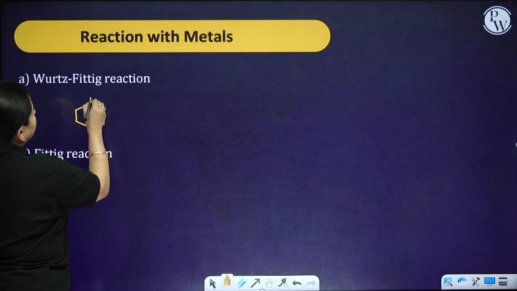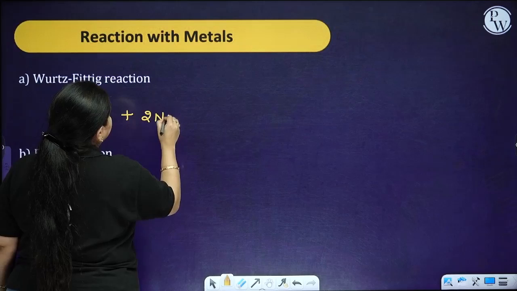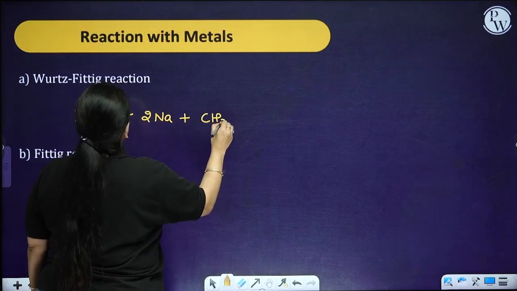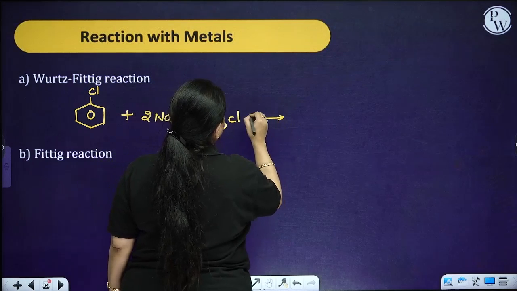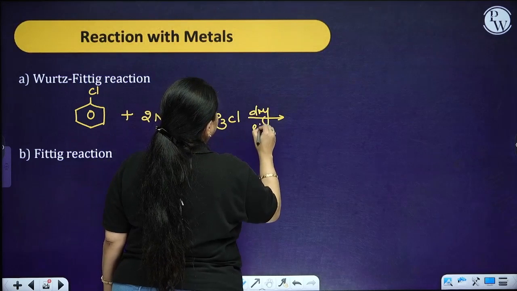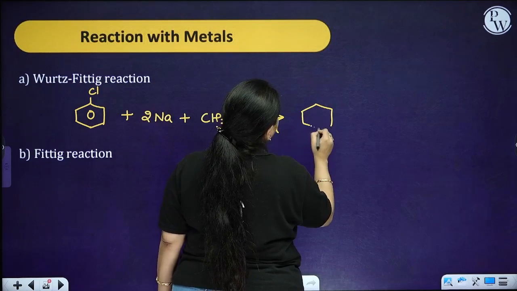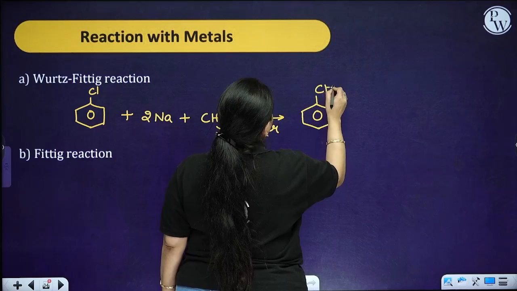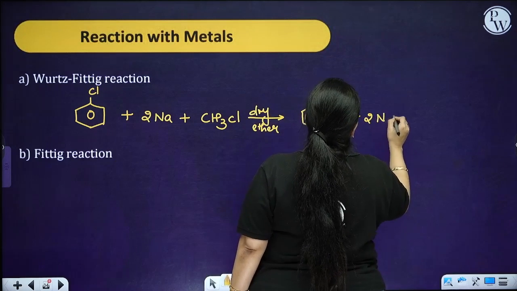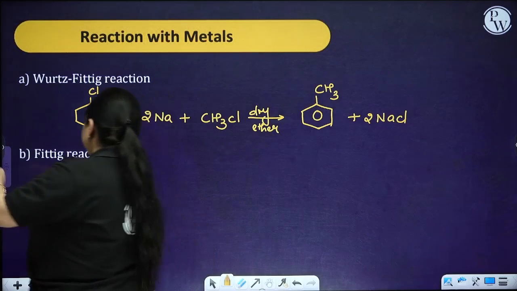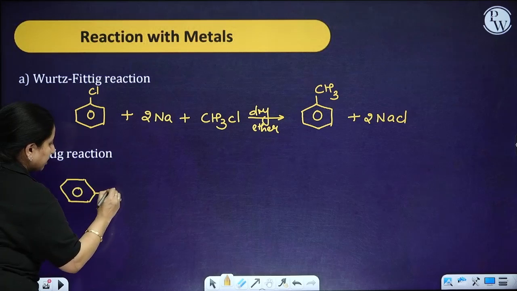That you are going to have aryl halide and alkyl halide in the presence of dry ether, toluene is going to be made and NaCl. If I talk about the Fittig reaction, then both aryl halides you are going to take.